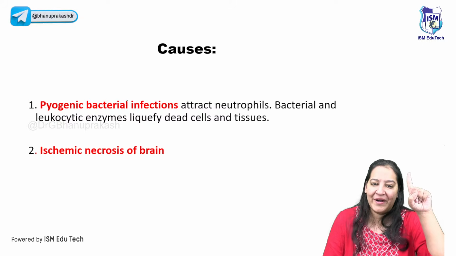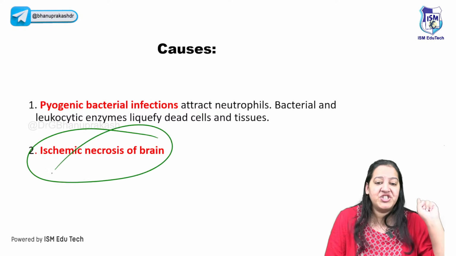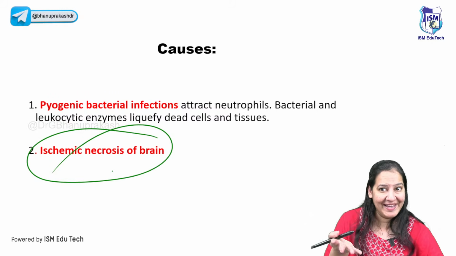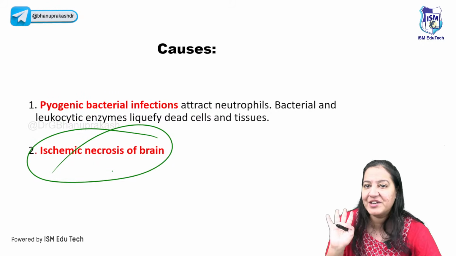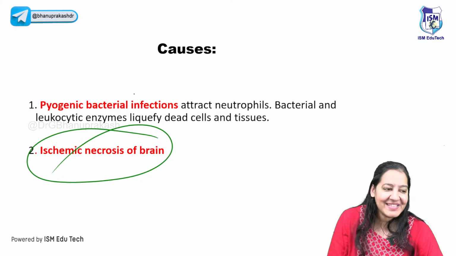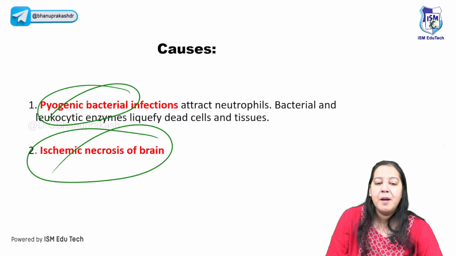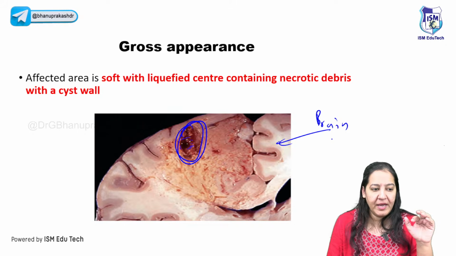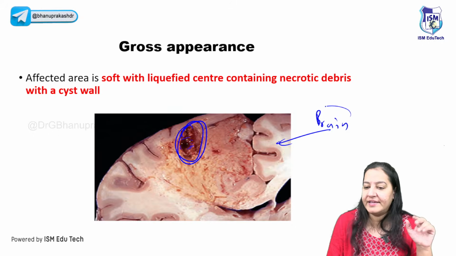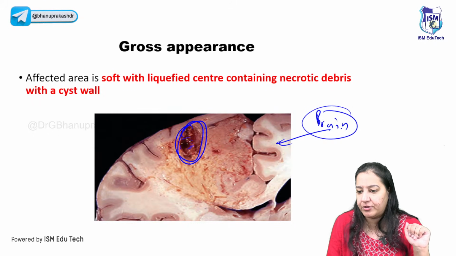Causes: one cause you already know, the exception there. Ischemia of brain comes here because that was the exception there. One of the reasons you already know, I guess. And the second reason is pyogenic infection. Pyogenic means pus.